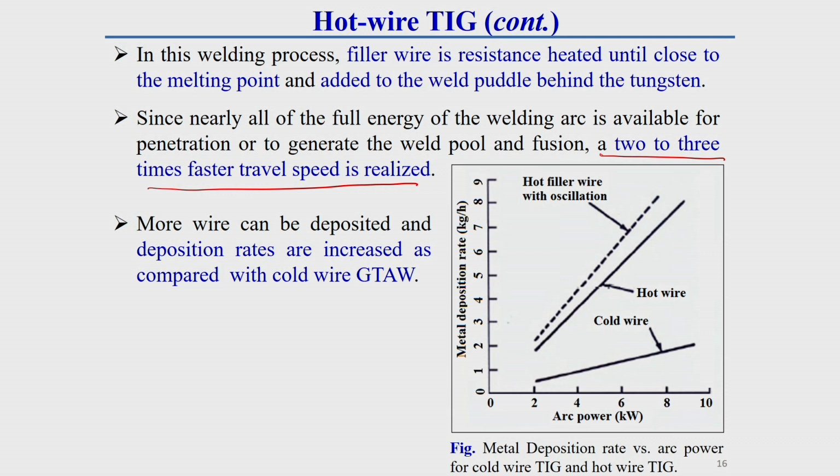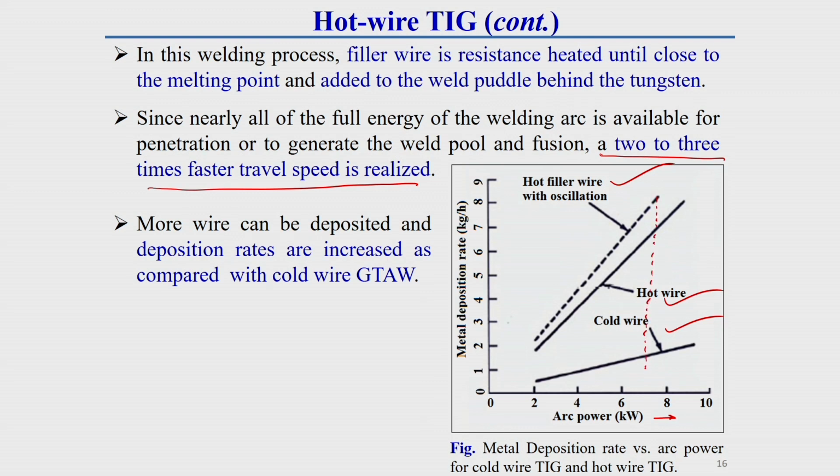Here, from this figure itself, we can see how the deposition rate varies with the cold wire TIG welding process and the hot wire TIG welding process. Here you see, this generally represents the variation of arc power, and how the filler wire deposition rate, that means kg per hour, is varying.